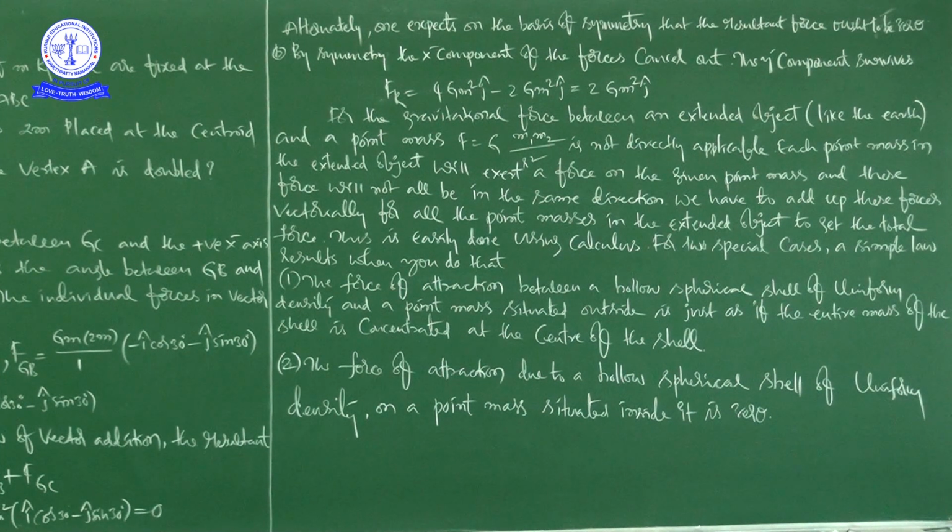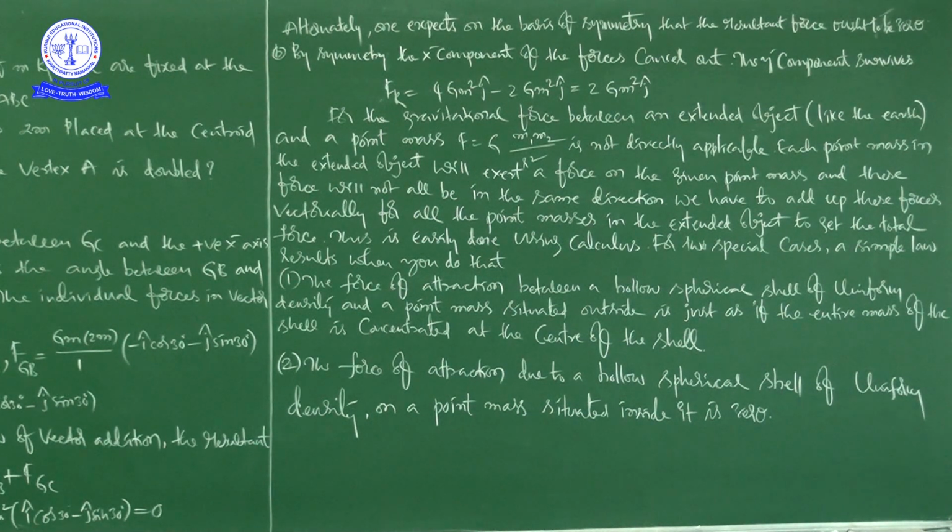Similarly, if you take the mass of the sun, the mass of the earth, or the mass of some other planet, these are big masses. What is the mass of the earth? 6 into 10 to the power of 24 kg. When you compare this mass with the mass of a very small particle like a dust particle, there is a huge difference. So in that situation, how can we apply Newton's law of universal gravitation? That is the discussion in part B, and that is why this discussion is important. You should watch this video again and again regarding B.